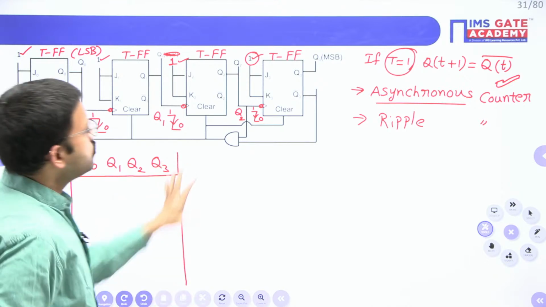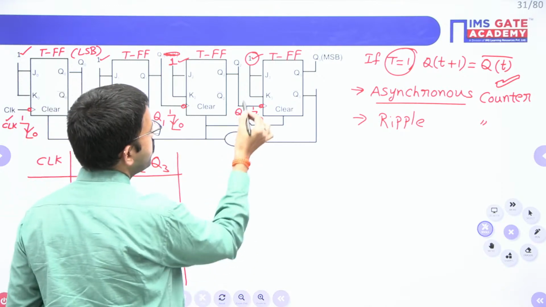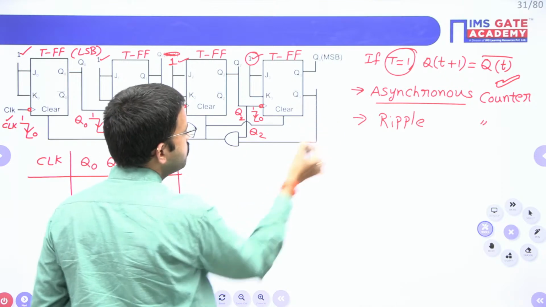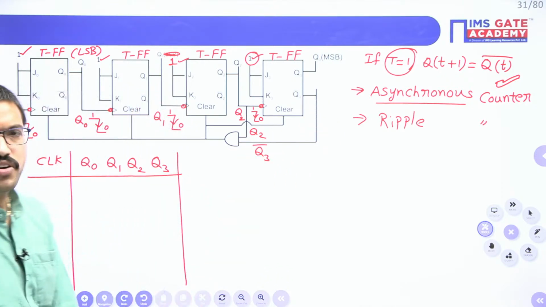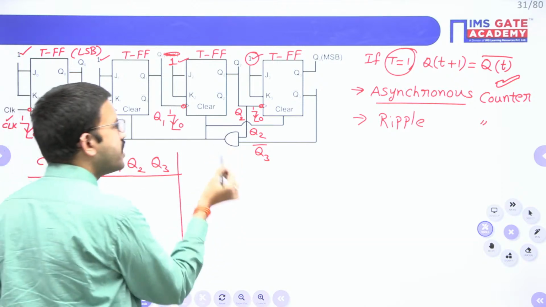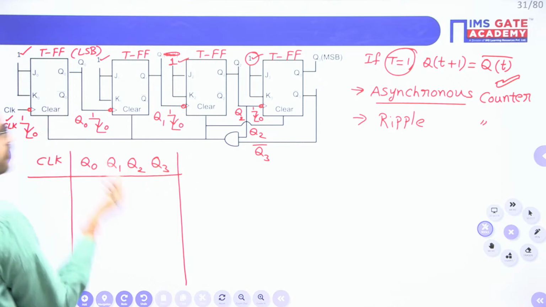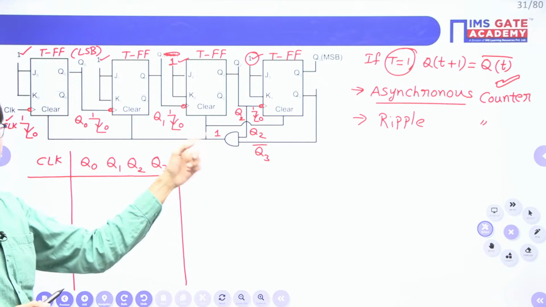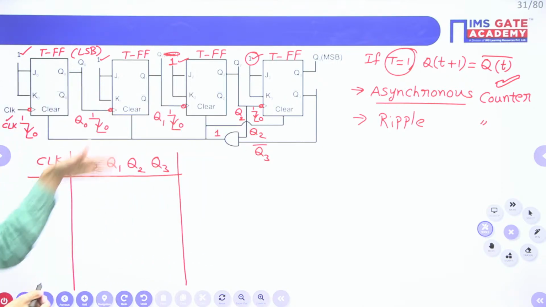Now just focus on this particular AND gate. For this AND gate, we are having Q2 as one input, and the other input is Q3 bar. Since you are having an AND gate, and here there are no bubbles, it is a direct signal. That means whenever this AND gate output is 1, that time for all the flip-flops you will get the clear input as 1.